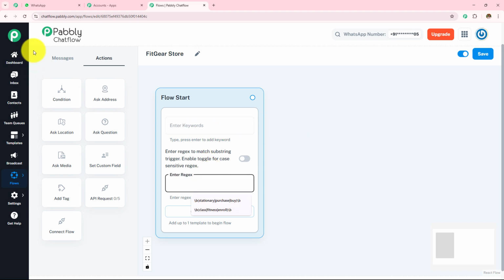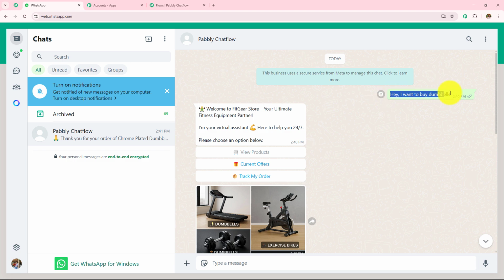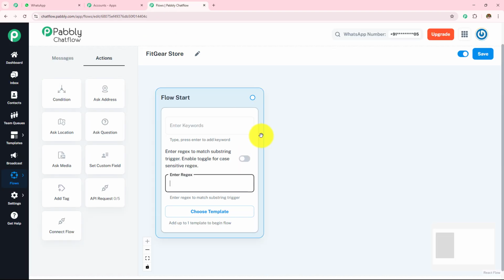Now here you can see that I have sent the message, hey, I want to buy dumbbells. Now I have created a keyword or a regex in that way that whenever someone is going to send me a message like that, this chatbot is going to get triggered. So here I am going to create keywords and regex in the similar manner. Here first I am going to enter the keywords like hello, press enter, hey, press enter, and hi, press enter.